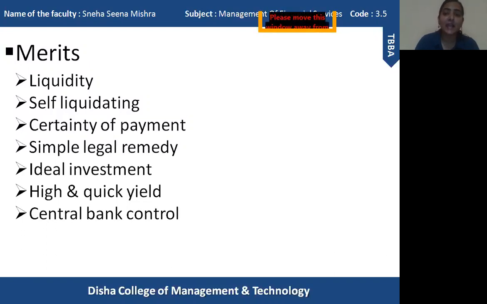Now let us discuss another merit of commercial bills. It has high and quick yield. Yield means the return. The return is very high and it is very quick. Like I said, it has a very short time period, from 3 months to 6 months, so easily money can be obtained. The benefit can be obtained within a very short time period, and the money is also considered to be of very high amount. So it provides high and quick yield to the investors, the institutions or the people who want to invest in commercial bills.